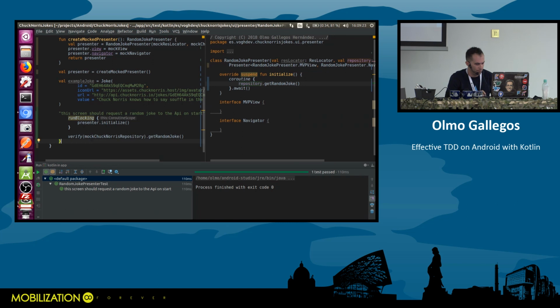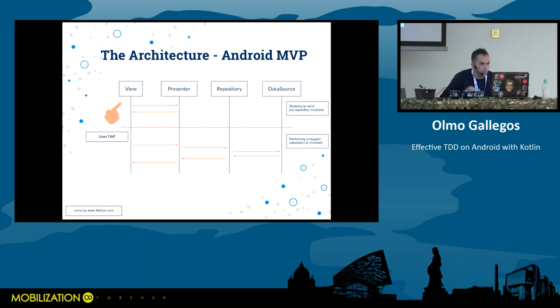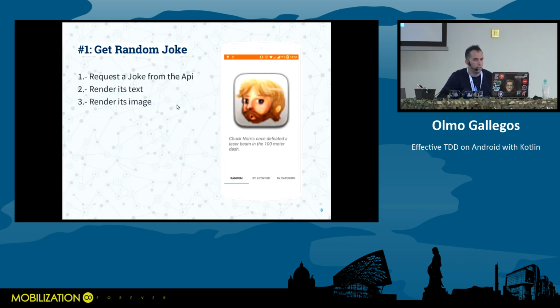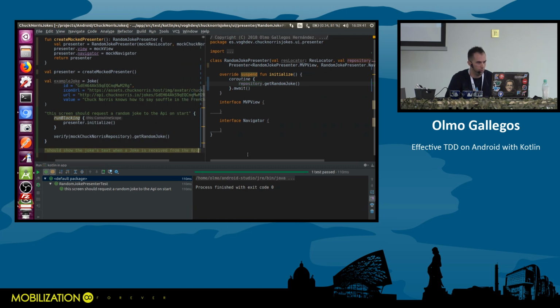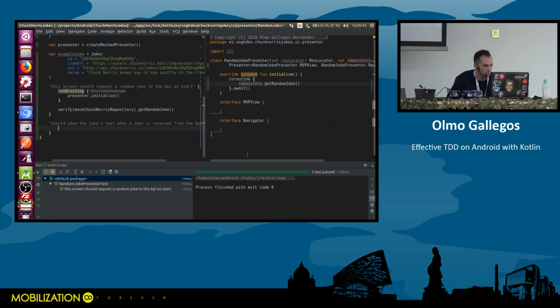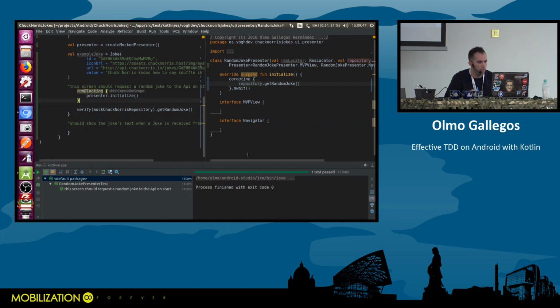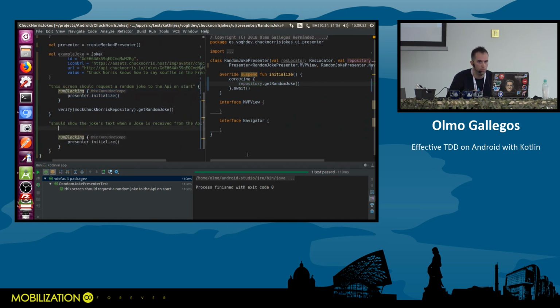So next test. Next test was, we must render the text. Okay, so this app should show the joke's text when a joke is received from the API, something like this. We could improve the test names later maybe. Okay, so let's invoke our awesome presenter again. And now we need to mock the repository to make it behave as we want it to behave.